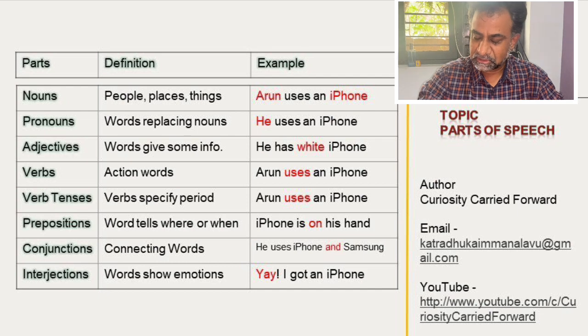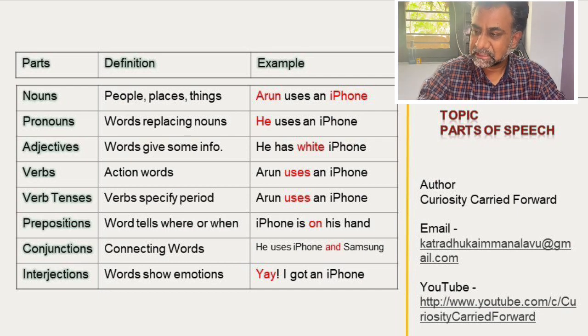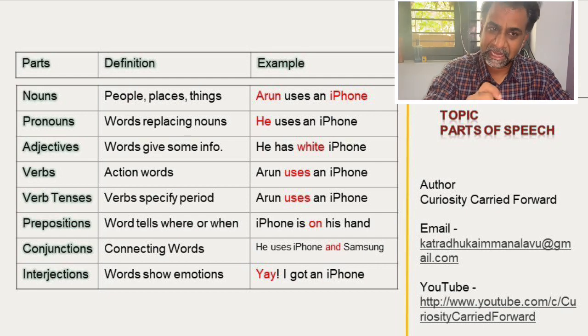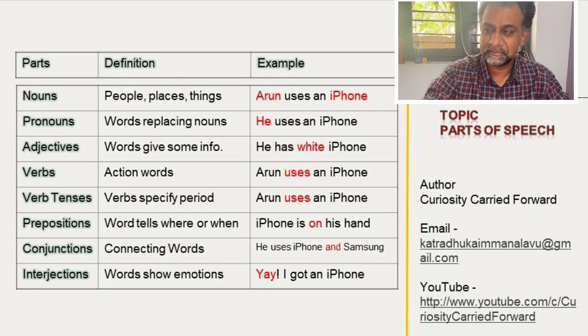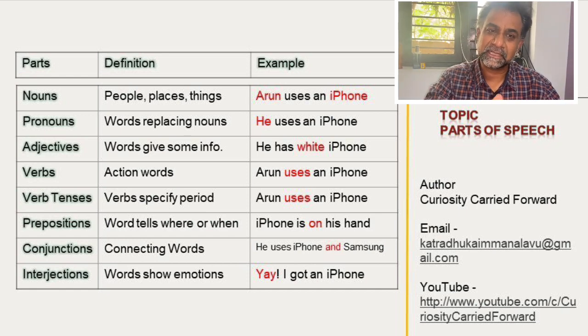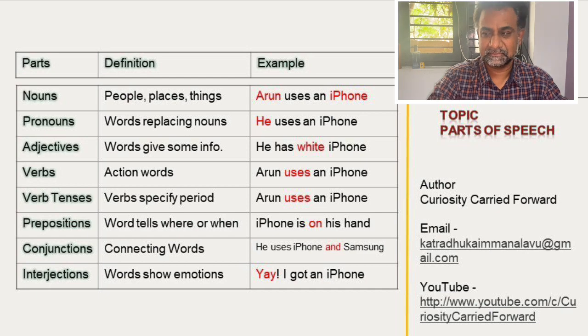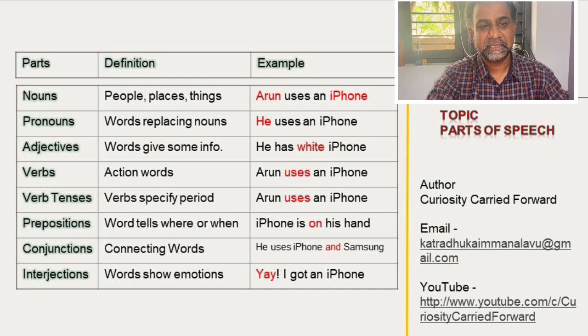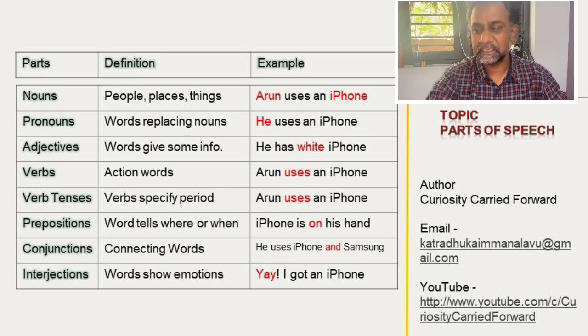That means we are giving some more information for that noun. For adverb, we are giving some more information for the verb. So we have to remember that when we see add, we are giving additional information for that noun or verb in that place. So the adjective's definition is a word that gives some additional information.